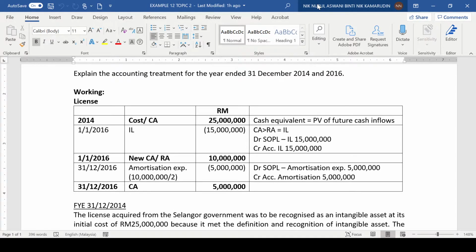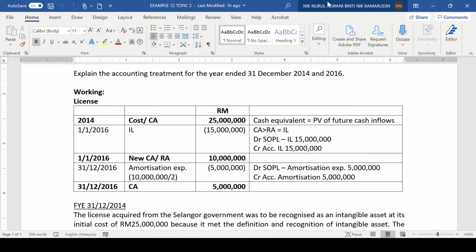Because there is no amortization to be provided, this cost also will become the carrying amount at the end of the year, at the beginning of year 2015 and at the end of year 2015 the amount would be the same. However, in year 2016 there is an indication for impairment where the government also awarded the same license to the other company and limited the period to only 2 years.